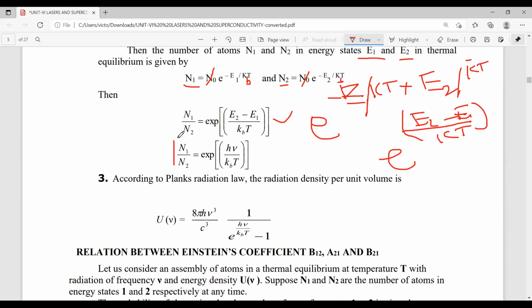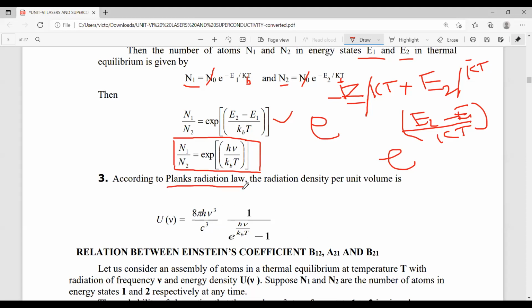So this is the point we have to use when we discuss the relation between Einstein coefficients. You have to remember that. What is the expression for N1 by N2? Exponential of h nu by KB T. Now you also remember another expression, Planck's radiation law.